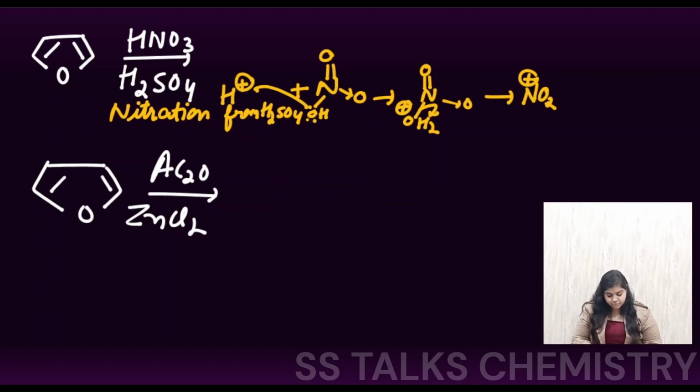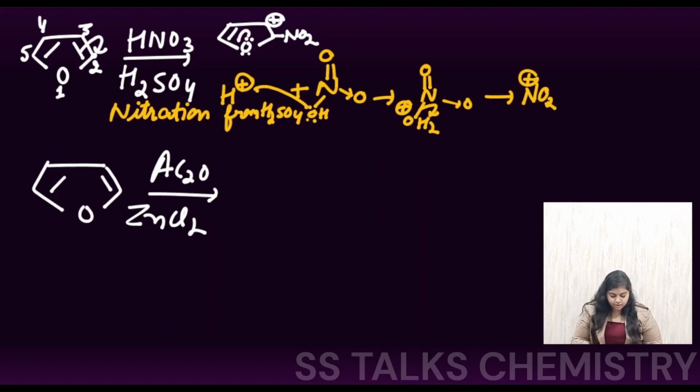Now the attack feasible is at the second position, followed by the fifth and the third position. So this is basically number one, number two center, third, fourth, and the fifth. So the electrophile is gonna attack at this position. So this electron density is shifted. So we are gonna get this species being formed. Here the positive charge will be present, and the electrophilic attack at the second position is occurring.